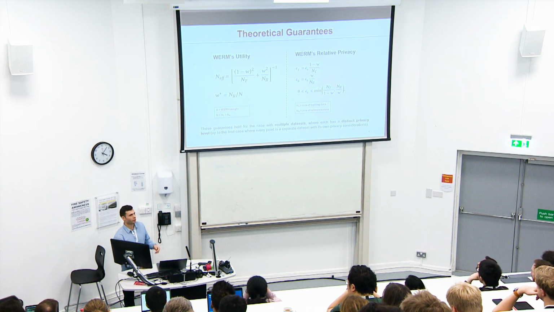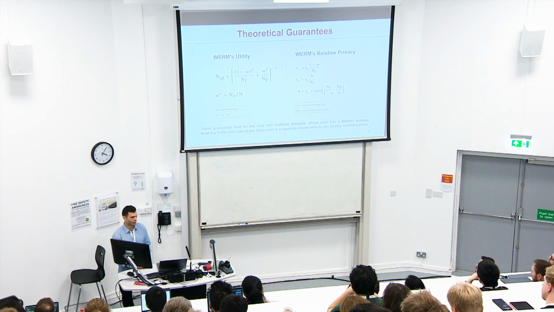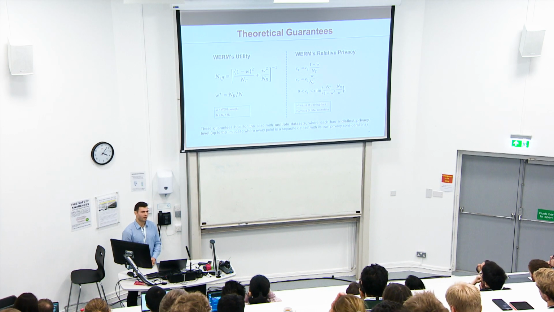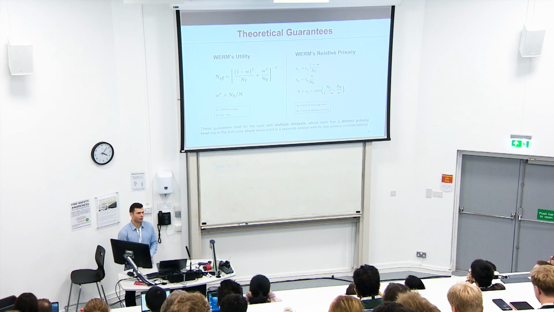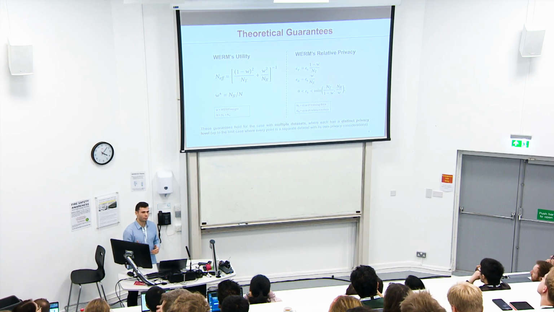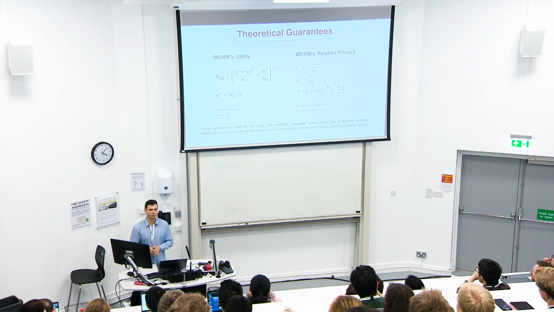But since we're interested in the relative privacy, by dividing epsilon t and epsilon r, epsilon 0 will disappear, and we see that we actually have these values where it's only dependent on W, the weight, the size of the training data, NT, and the size of the reference data, NR. And what's interesting about these quantities is that while we conducted this analysis for the training and reference data of two data sets, these guarantees actually hold for the case where every data point is weighted independently, so if every data point has its own distinct privacy considerations.